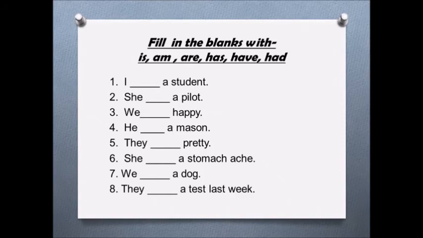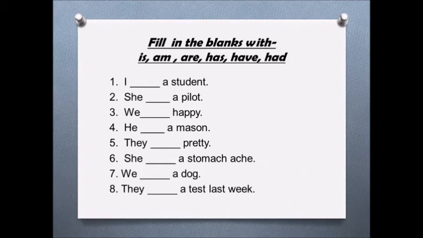Are is used for plural things and is is used for singular things. So we is plural, so we have used are here. He is singular, so we will use is. He is a mason. Next, they are pretty. Because they is plural, so again we will use are here.